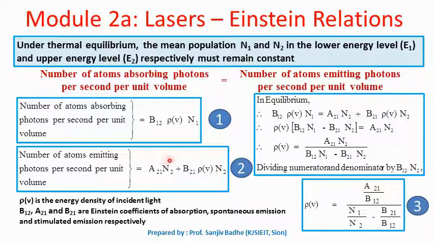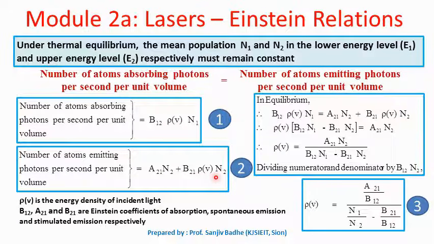Spontaneous emission will depend only on the number of atoms in the higher energy level. So the number of atoms falling due to spontaneous emission will be proportional to N2. If you write A21 as the proportionality constant, which we will call the Einstein coefficient of spontaneous emission, see again here 2, 1, so the transition is occurring from level 2 to level 1. So this will be the number of atoms that will fall due to spontaneous emission.